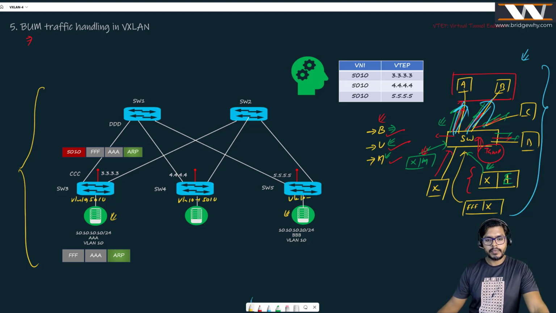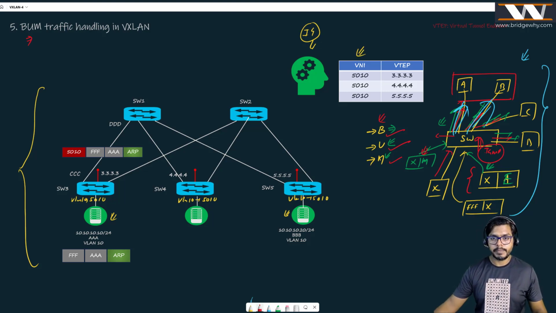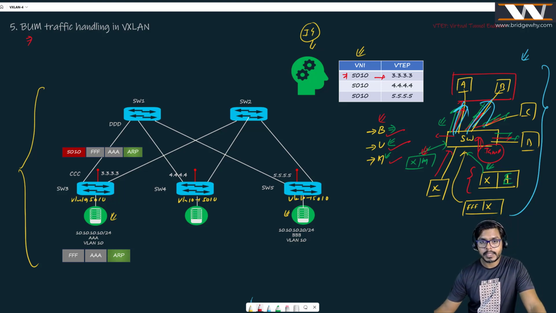And this clever, intelligent guy is looking at all this mapping and creating a table that, okay, 5010 is mapped to 3.3.3.3. I just want to say that this smart guy is really intelligent, and it is building its table, saying that on VTEP 3.3.3.3.